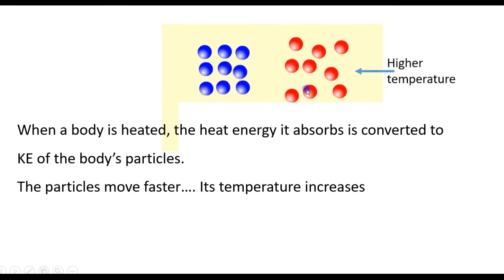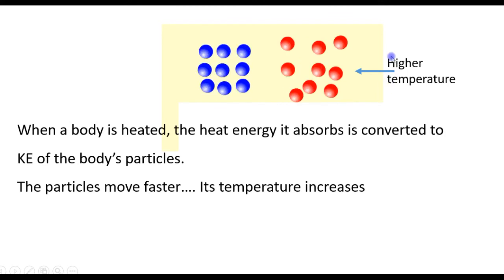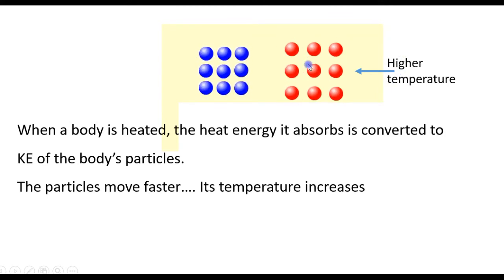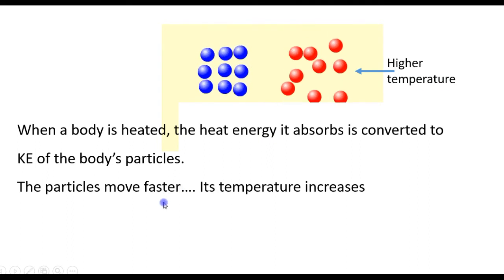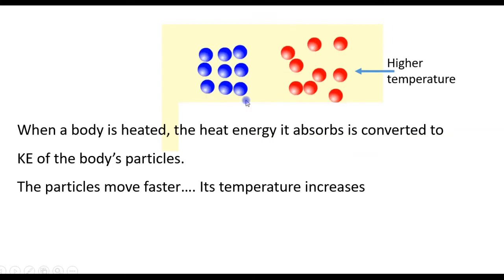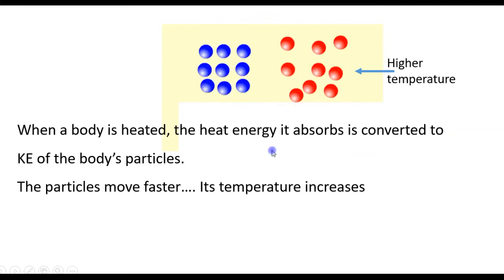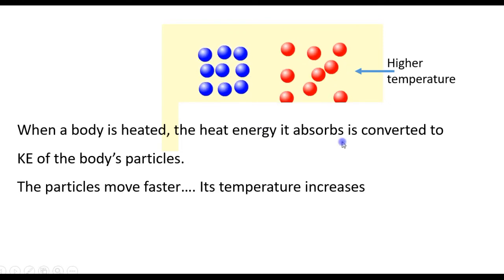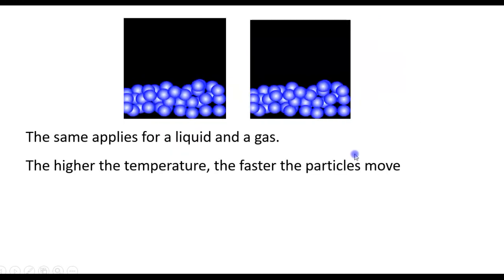Here we have a solid, and here we have the same solid at a higher temperature. You can see that the particles are vibrating faster and with greater amplitude. So when the particles absorb heat energy, their kinetic energy increases, and that's when we say their temperature has increased. The same thing applies for liquids and gases. The higher the temperature, the faster the particles move.